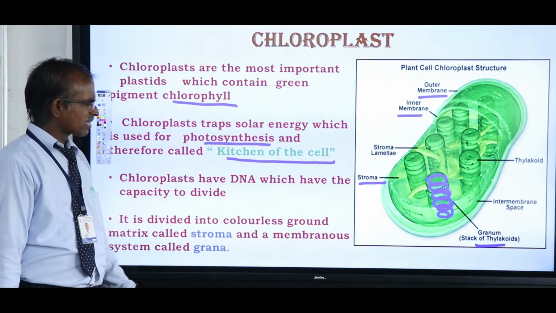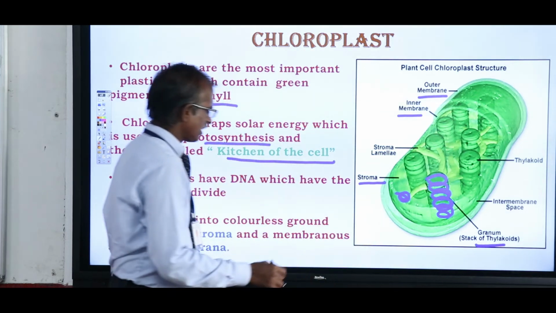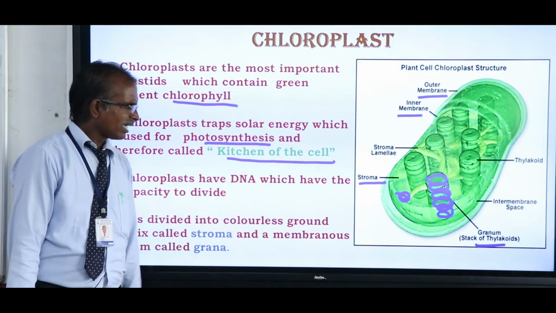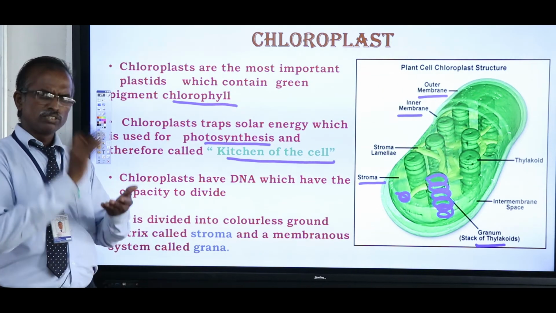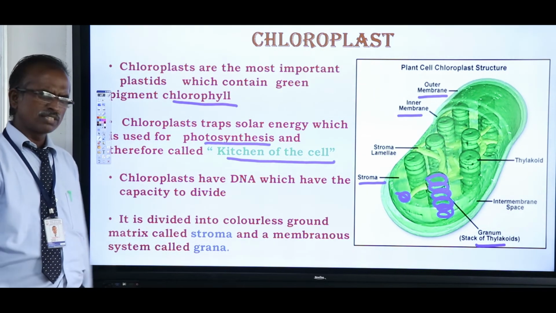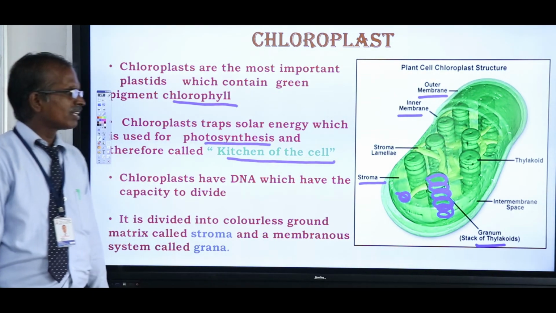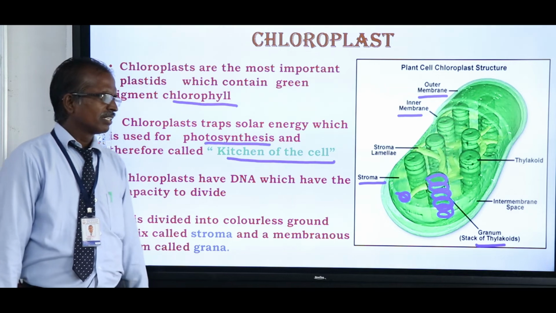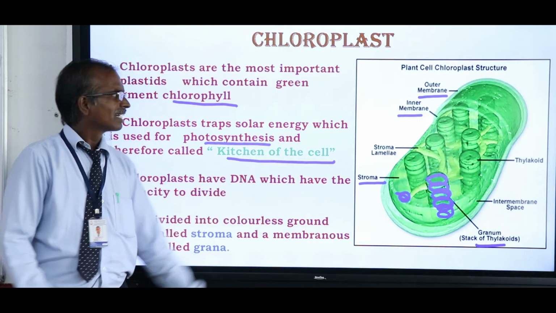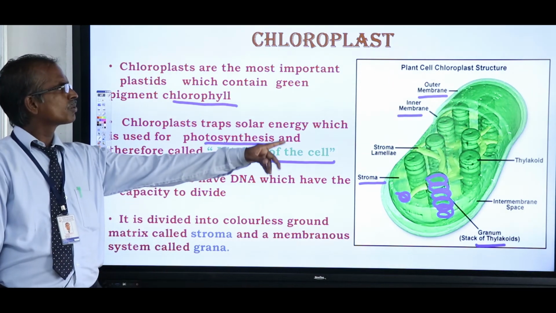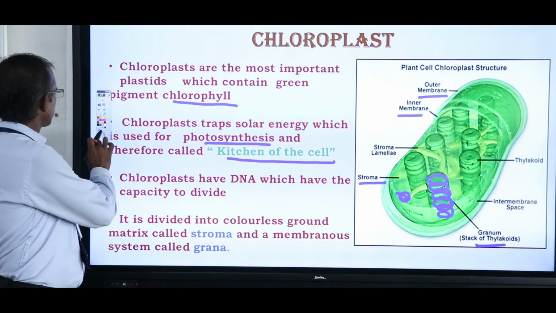Now, the chloroplast also contains some DNA material. This DNA has the ability to divide, one and two, like this they are dividing. The chloroplast is very important. Without chloroplast there is no green. Most plants are green because they contain the plastid called chloroplast, which contains the pigment known as chlorophyll.